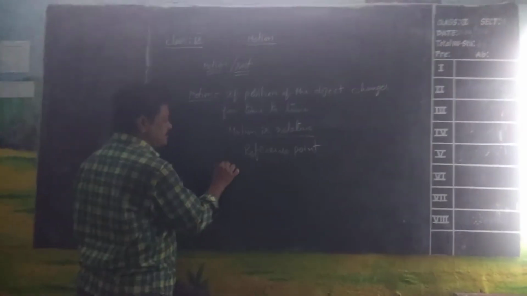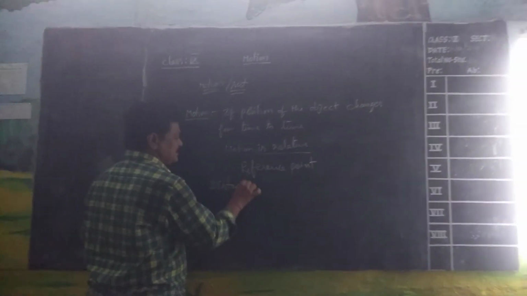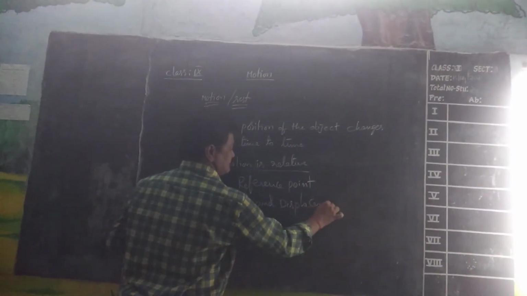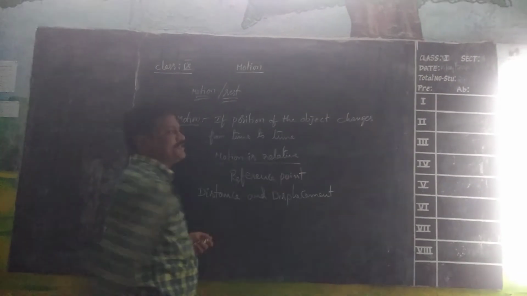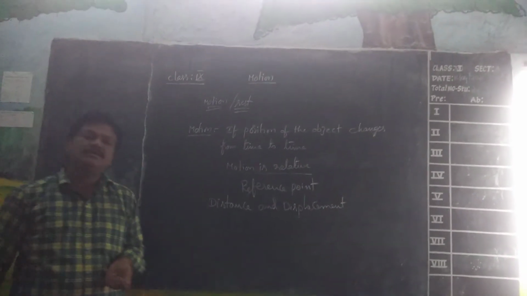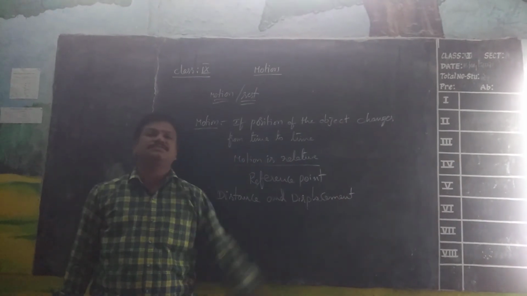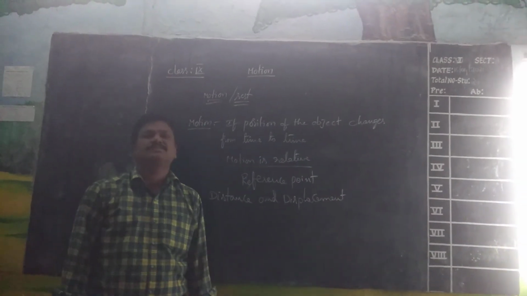Next, in this chapter we are going to discuss distance and displacement. So this completed motion: it is relative, depending upon the comparison of the position of the object with the position of other objects. We can say an object is at rest or in motion.